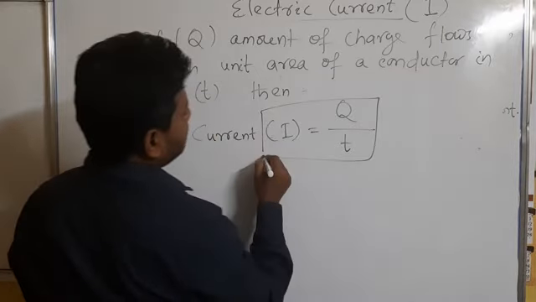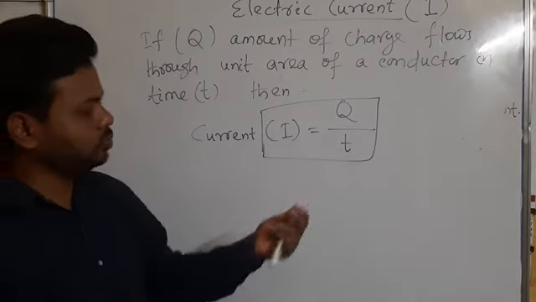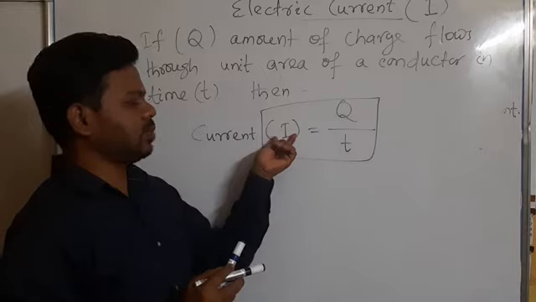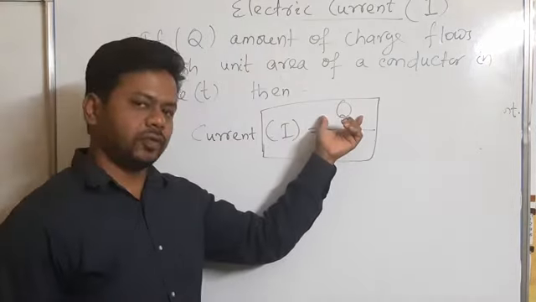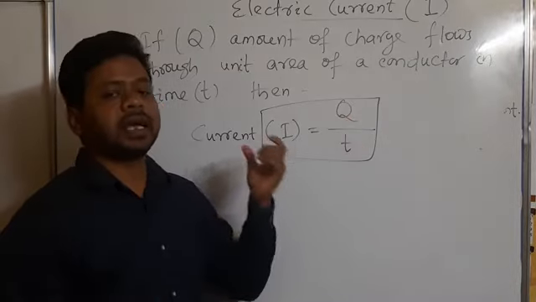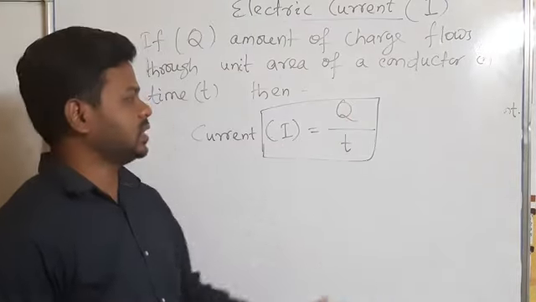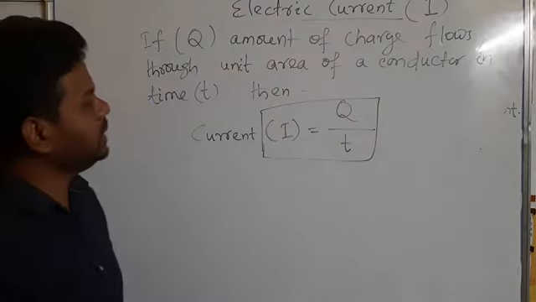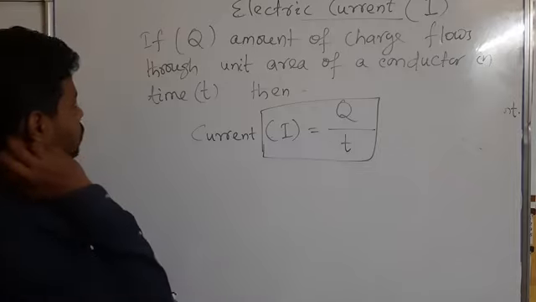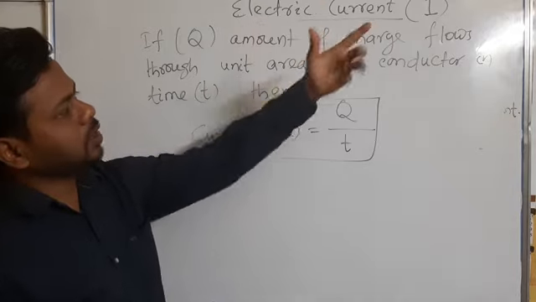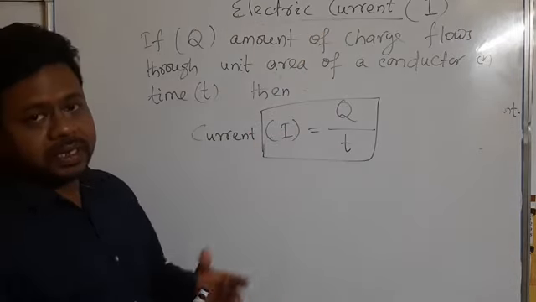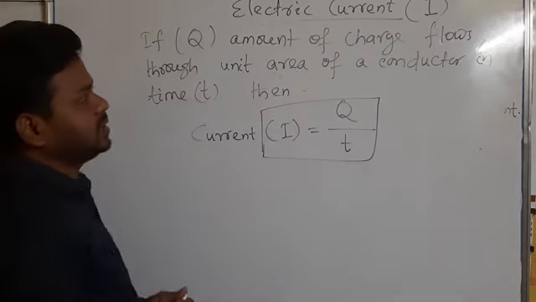So this is the formula, that I equal to Q by T, where I is the amount of current, Q is the quantity of charge flowed, and T is the time taken to flow the charge. So I equal to Q by T. As I have told, electric current is denoted by I, and there should be a unit by which we can measure the current.